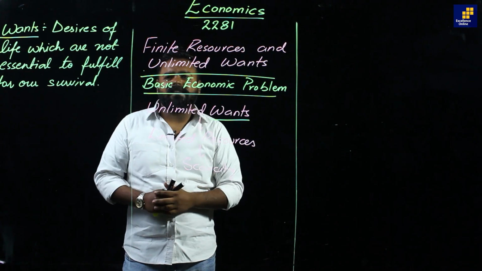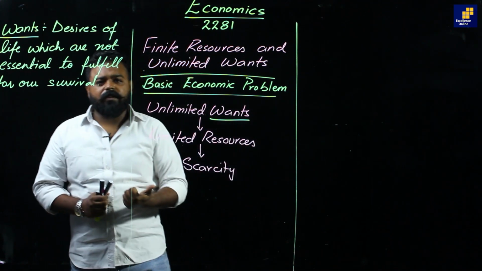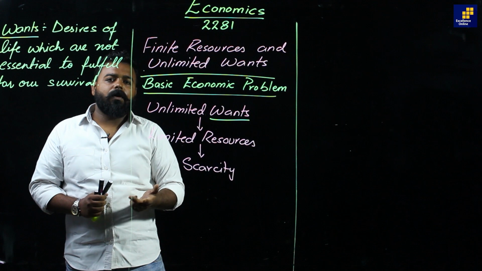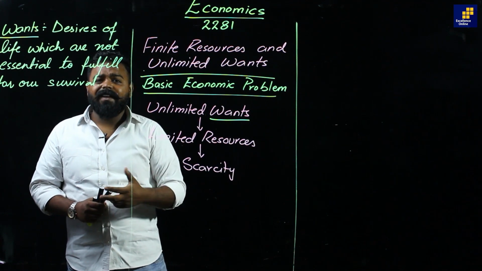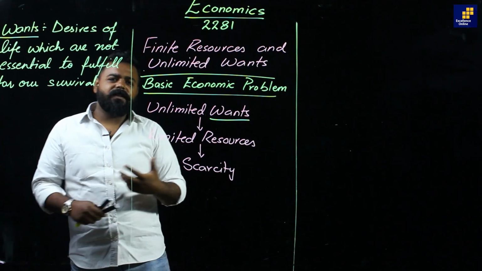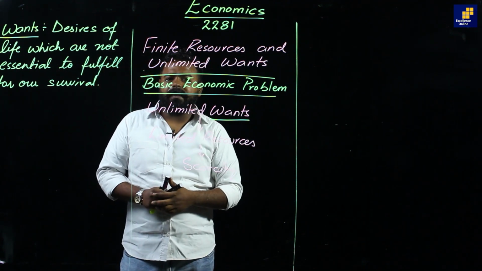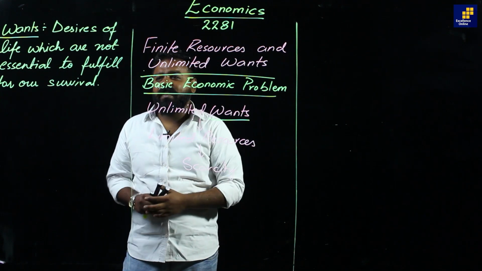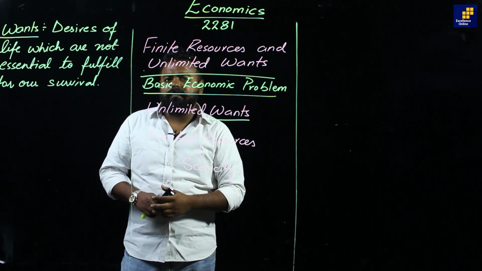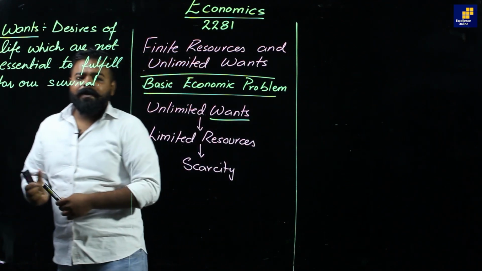Some basic examples of wants are a luxurious car, a luxurious house, or having a dinner in a 5-star hotel. These are the desires, and these desires are reoccurring in nature. Therefore, we can say that these are unlimited in nature as well, and we can still survive without fulfilling all our wants.